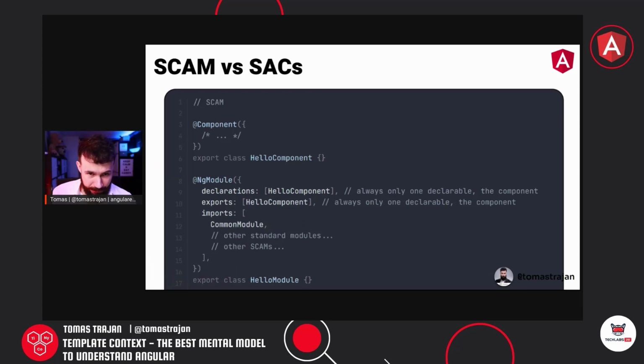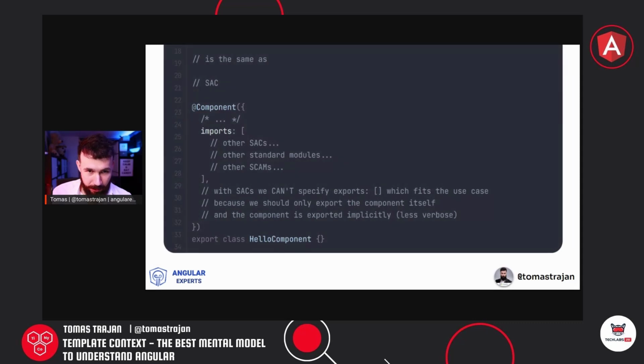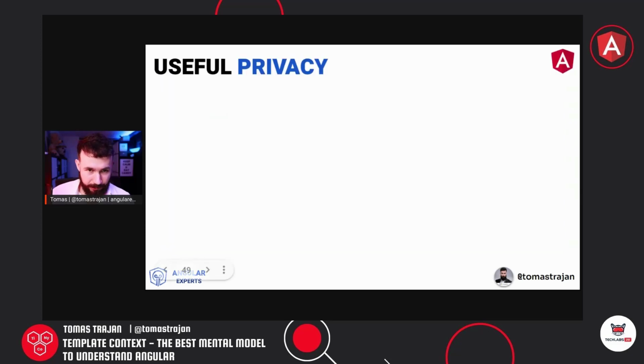With SCAM, we have a component, and a module which declares and exports that component. It can have some additional imports too. Then we can compare it to standalone components, where we have a component declared as standalone true, and it can also import some other modules, but it cannot have exports. So basically they behave exactly the same.